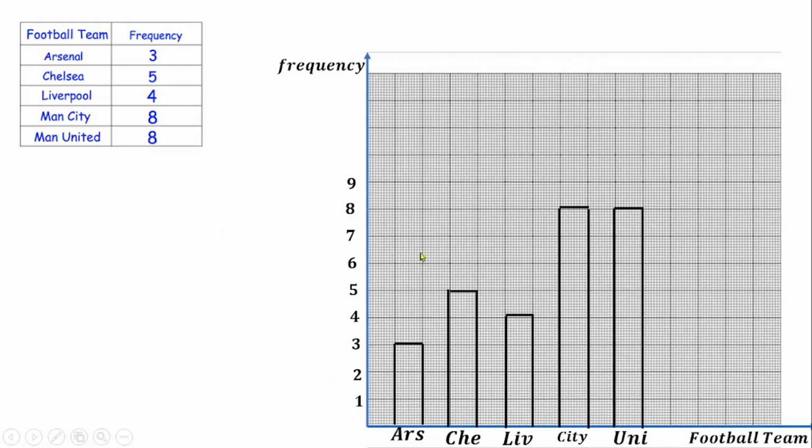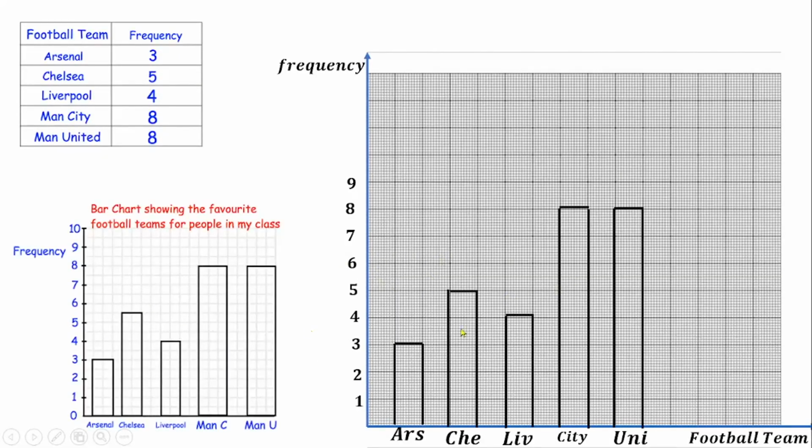So this is the correct bar chart that Shannon ought to have drawn, compared to what she drew. This is our own, and this is hers. Now you can see that our own is the perfect one, in the sense that each of the bars has equal width, and the space between the bars is constant as well. So this is the correct bar chart that Shannon should have drawn instead of what she drew.